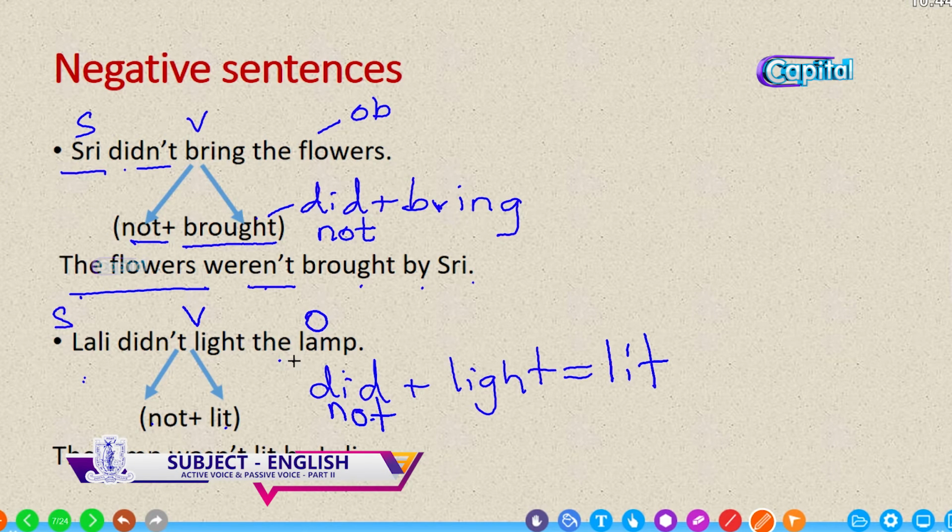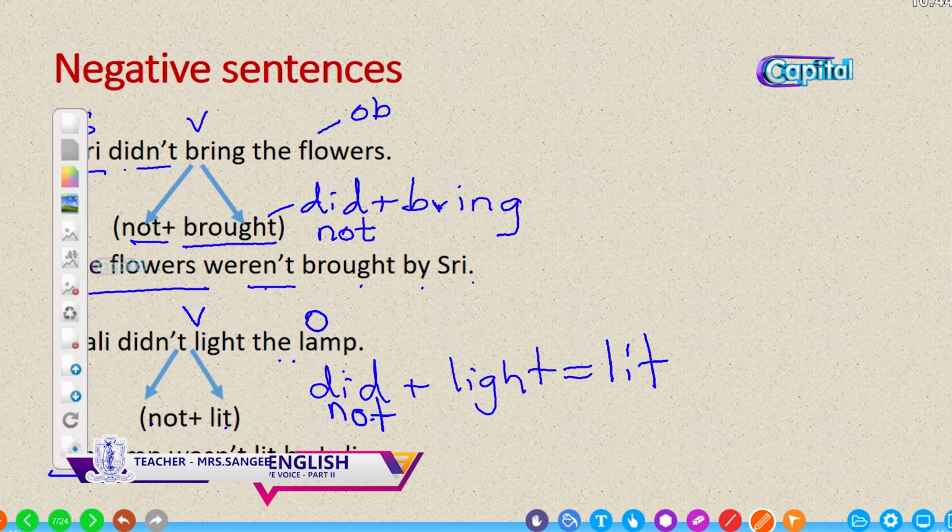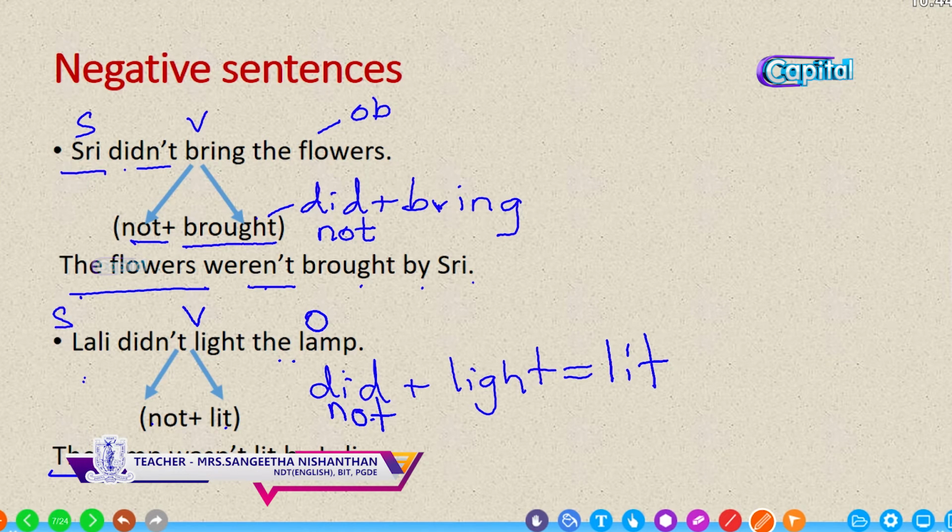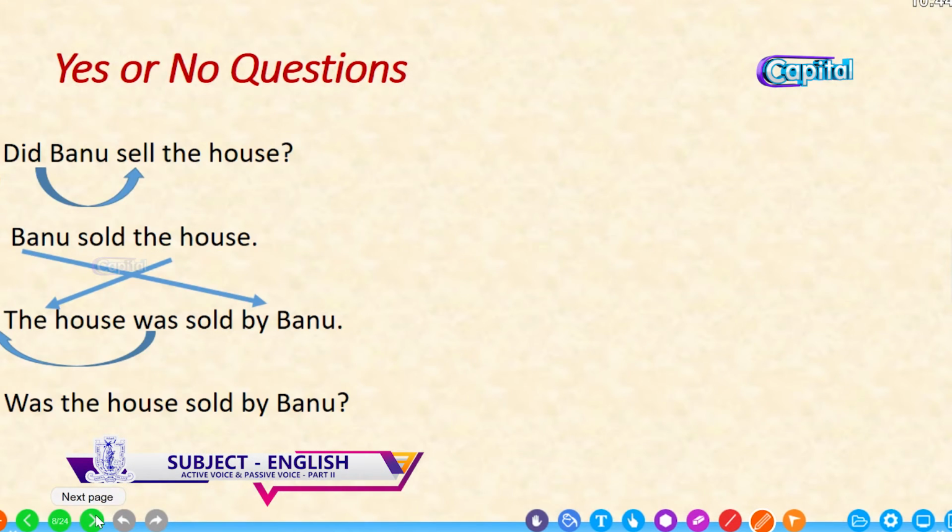So bring the object to the beginning, the lamp. Now it is the subject of this passive sentence. The lamp, singular and simple past. So the be verb we should use is was. But it is negative here. So add the not with the be verb was. And now the be verb is wasn't. Lit. The past participle of light is lit by Lally. So when we change the negative sentences into passive, the not is added with was or were, not with the main verb.